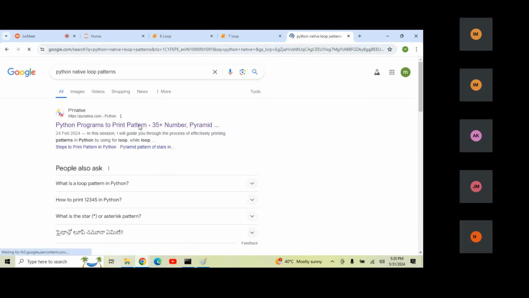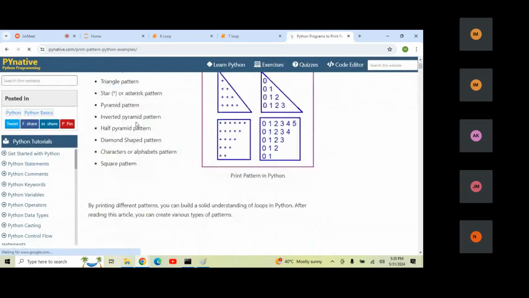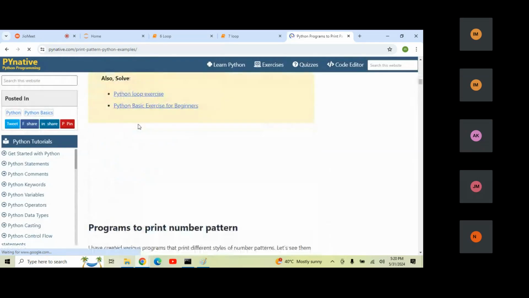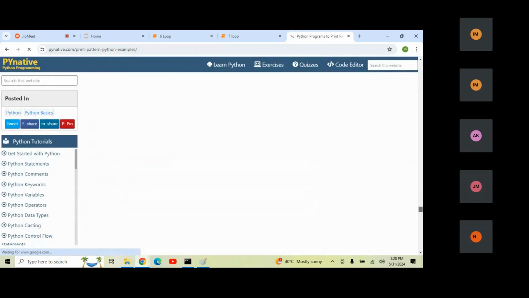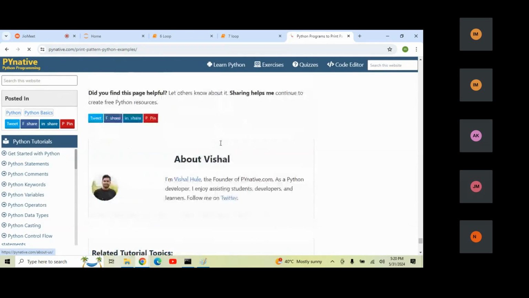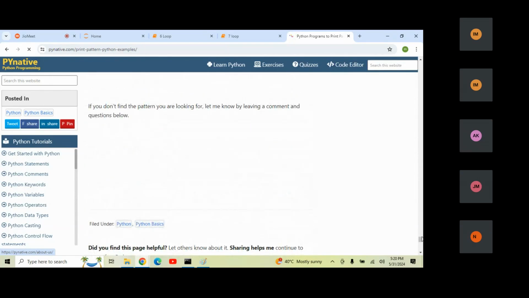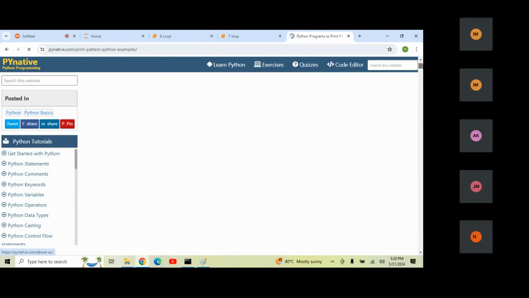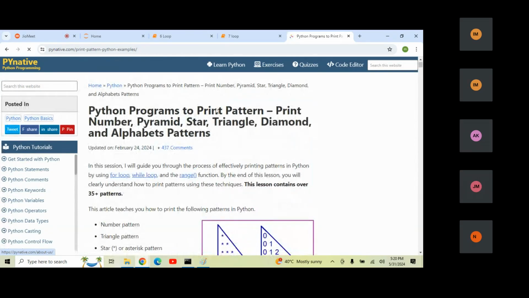A developer created this website. If I scroll down, I can see this is the developer, Vishal Hole, founder of pythonnative.com, assisting student developers and learners. This page is dedicated to Python patterns.